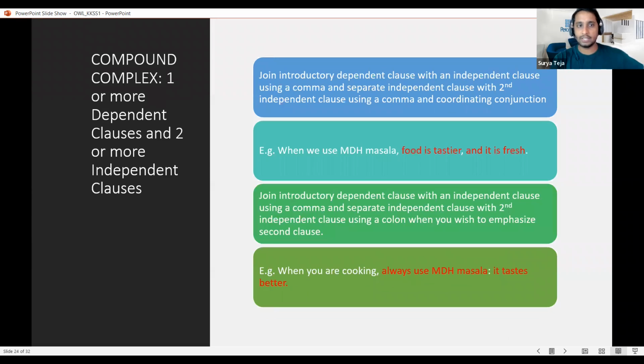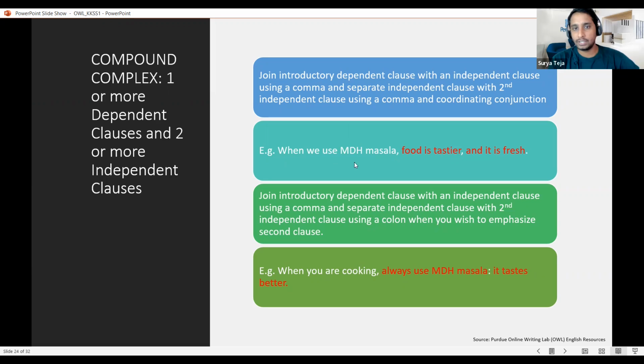So moving on to the next slide. Here it is the compound complex one. In the previous one, we saw one independent clause and one dependent clause. But here in both of these examples, there is one dependent clause and there are two independent clauses, if you see here. So let us go through it. So join the introductory dependent clause. Here it is a dependent clause and it is starting the statement.